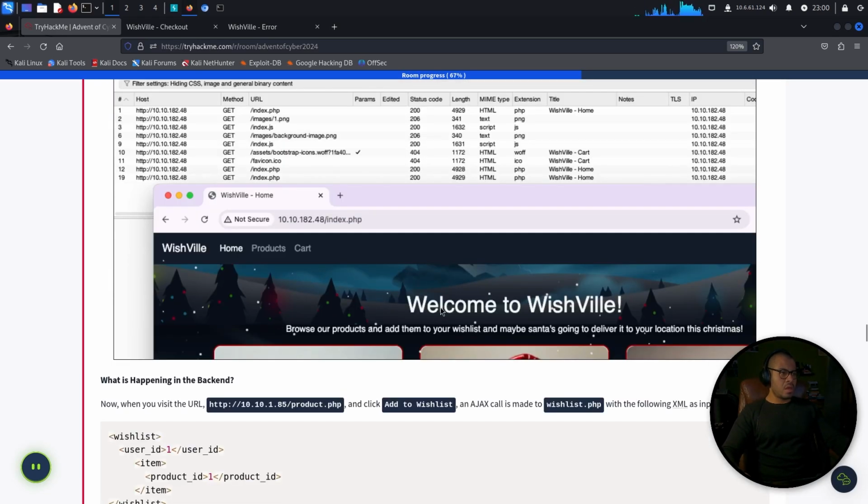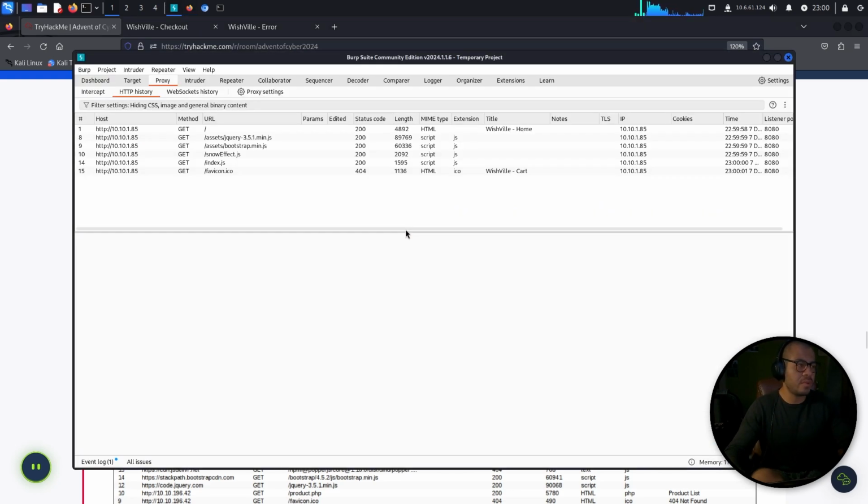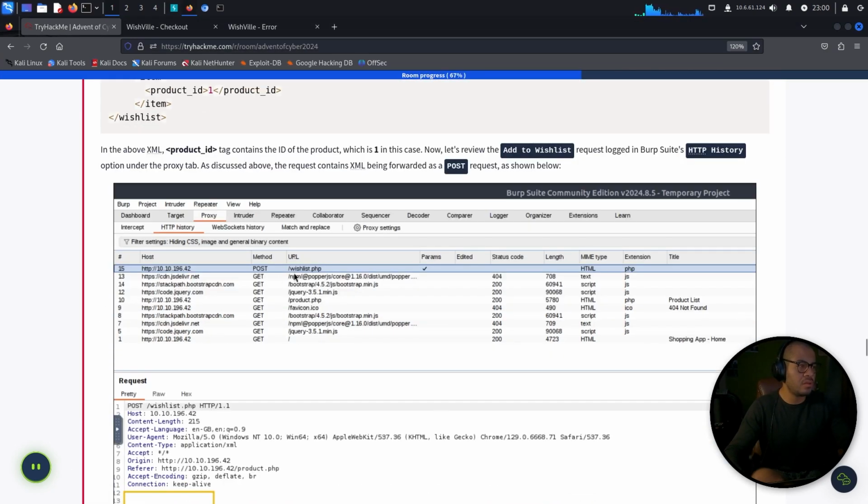What else? What is happening in the backend? So now, when you visit the URL, the IP plus product.php, and click on add to wishlist, an Ajax call is made to wishlist.php with the following XML snippet. Is it in the above XML?